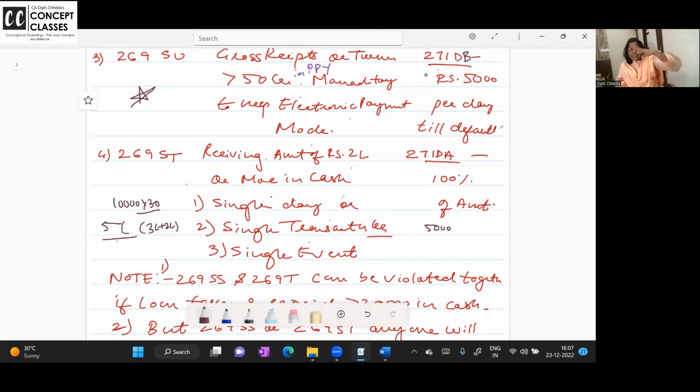But this is all a single event, no? 25th anniversary. Got it? So like this, for some celebration function, when you pay for a single event, might be on different days. But for a single event, a single transaction, or on a single day, if I accept more than 2 lakh rupees in cash, I'm caught up in 269ST.